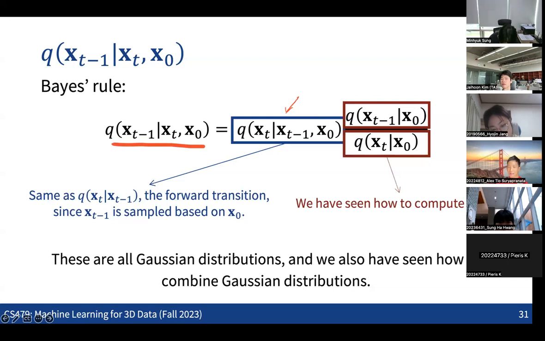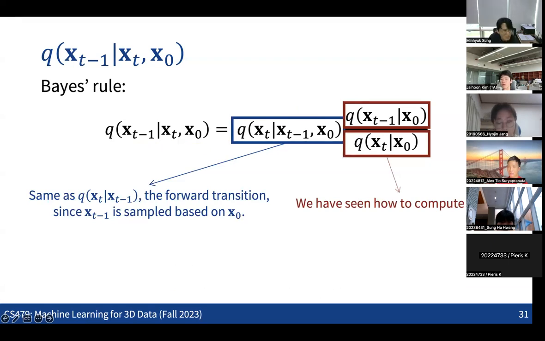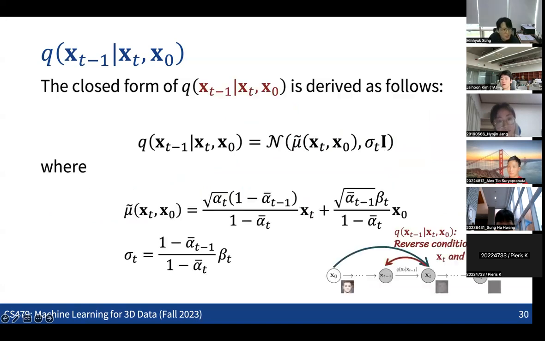If you write down all the things, then at the end of all the derivation, we see that the posterior distribution will have this form of a Gaussian distribution, with this mean and this variance. Makes sense? Okay.